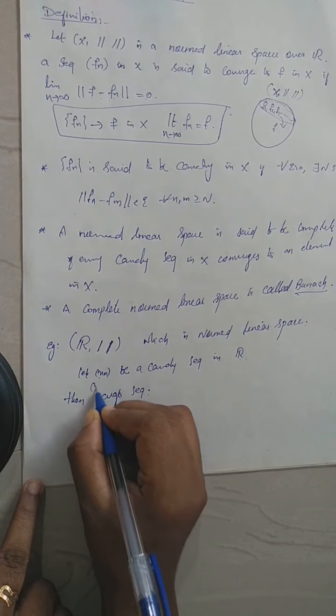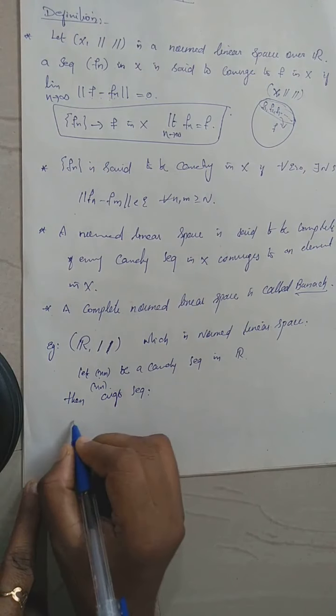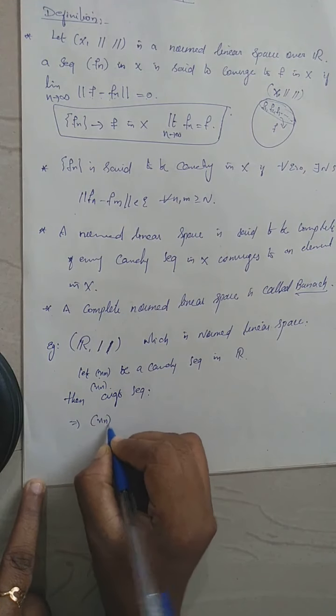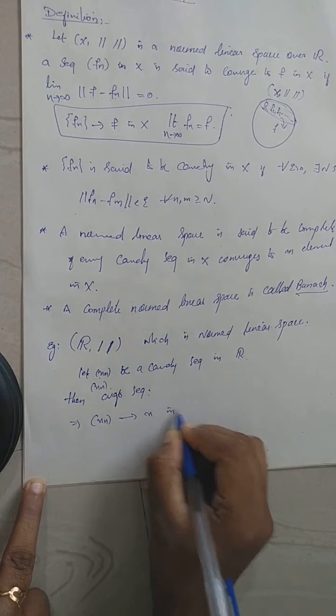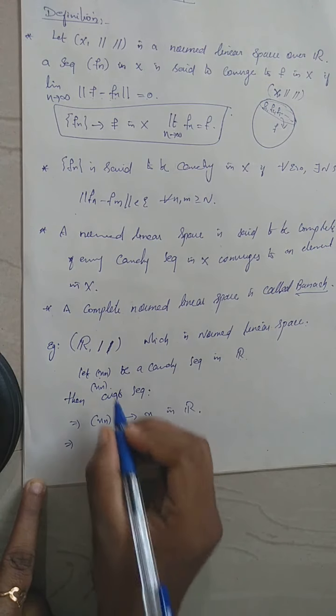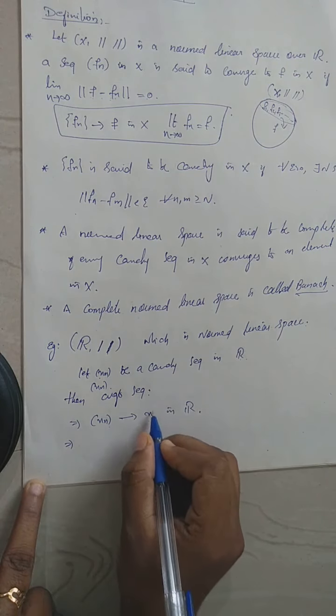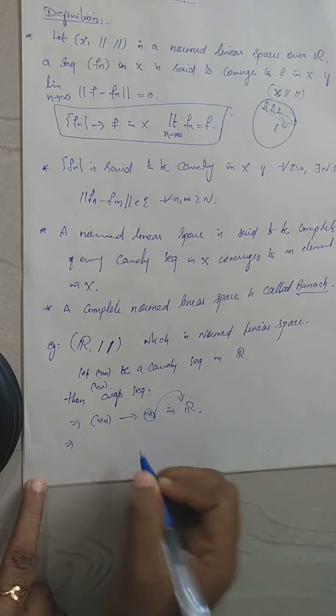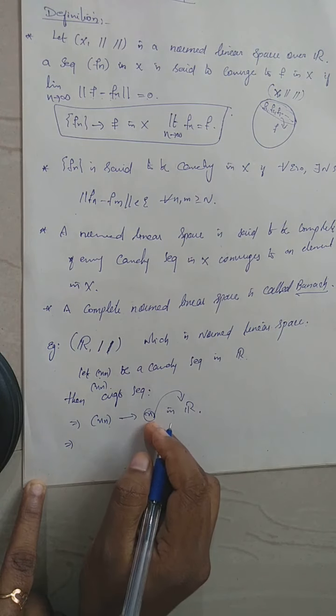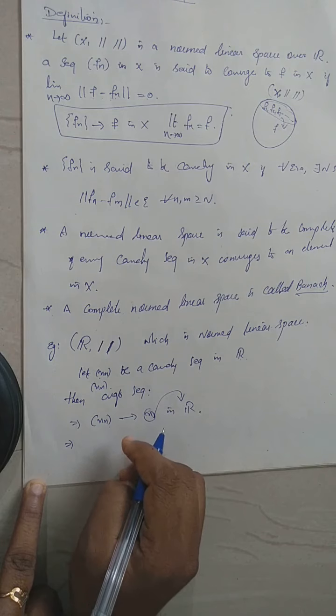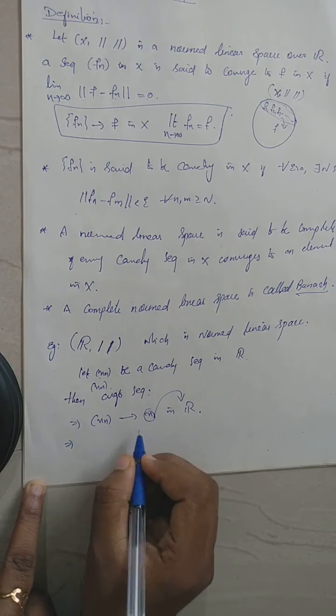So since it is convergent, Xn must converge to some X in R. So every Cauchy sequence converges, and that limit also belongs to the real line itself because it is closed. Therefore, the real line is a complete space.